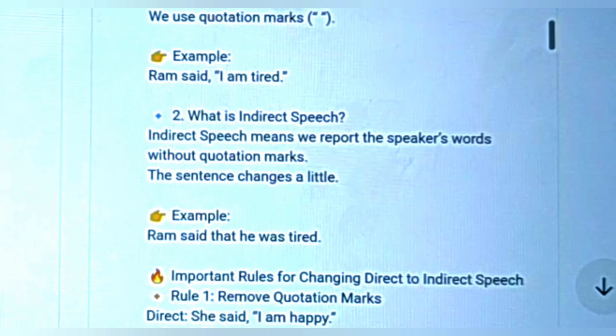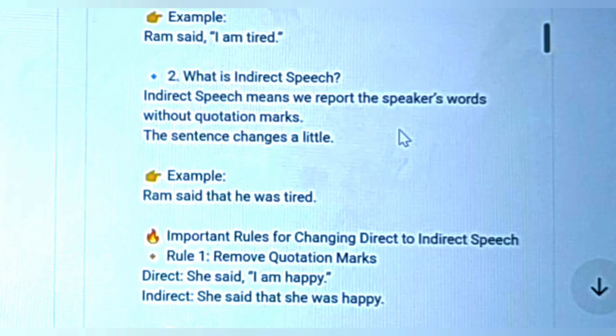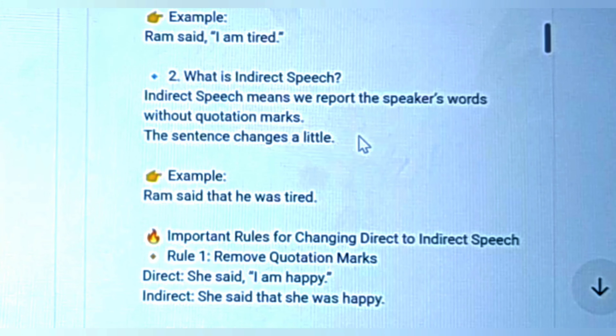On the other hand, what is indirect speech? Here, indirect speech means we report the speaker's words without quotation marks. The sentence changes later. Example: Ram said that he was tired.